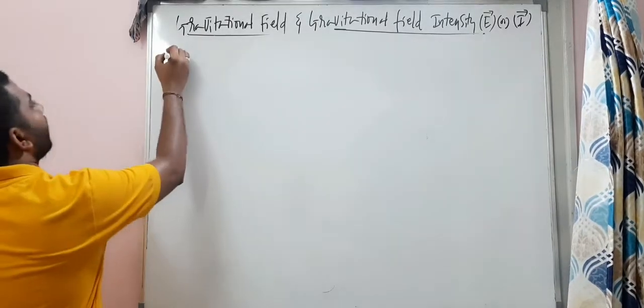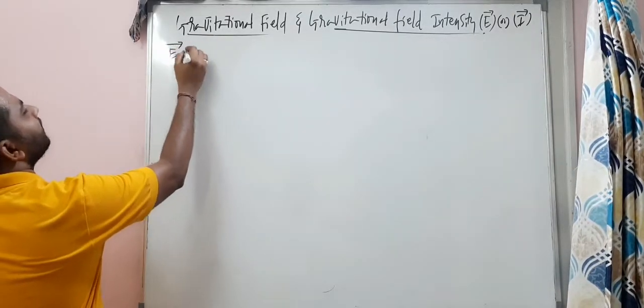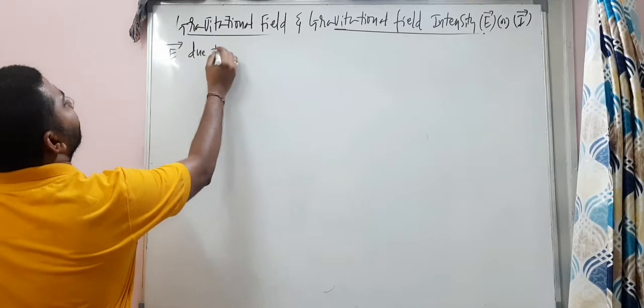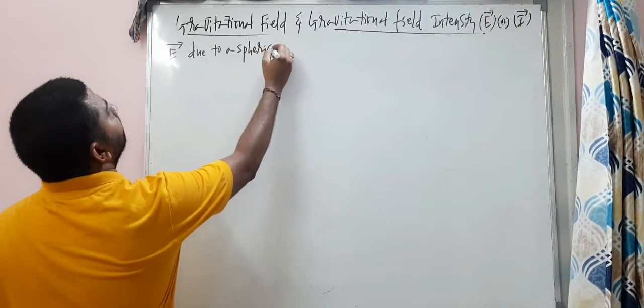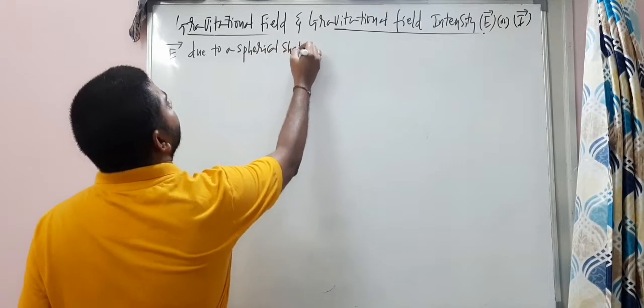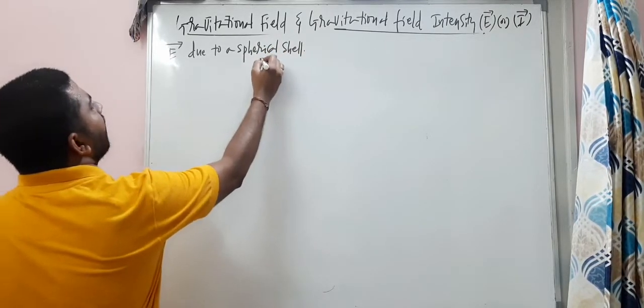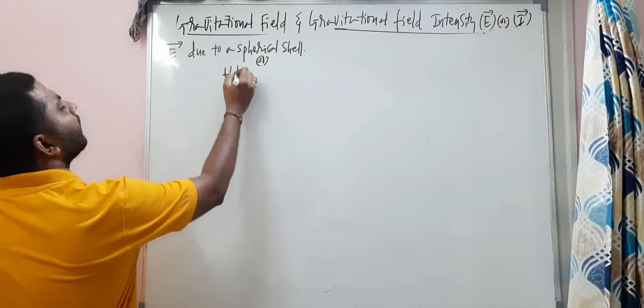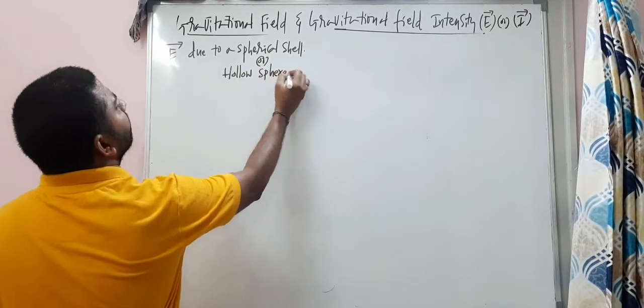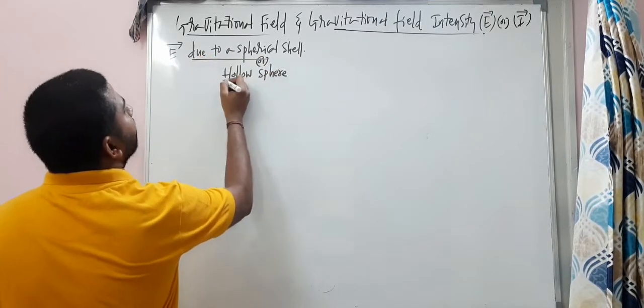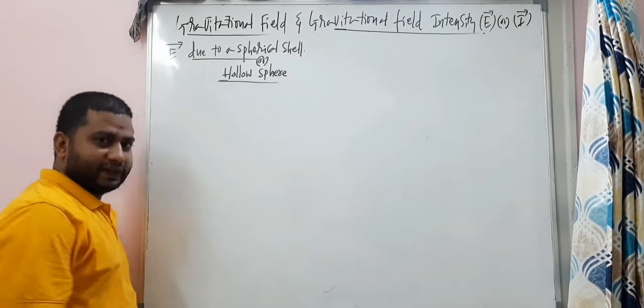Let's see. E bar due to a spherical shell, or hollow sphere. See how simple the concept is here.